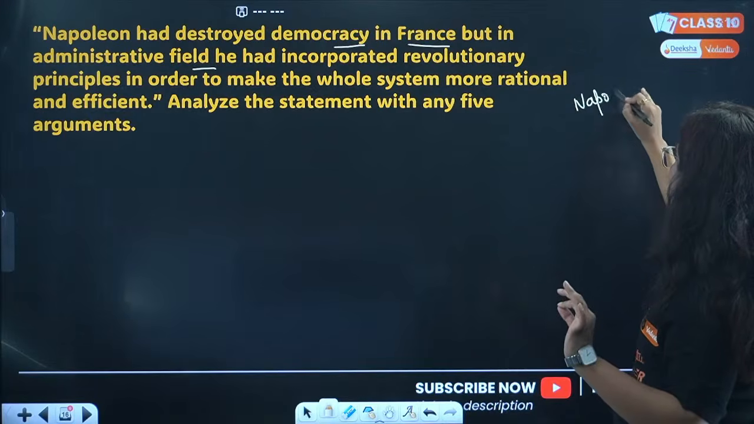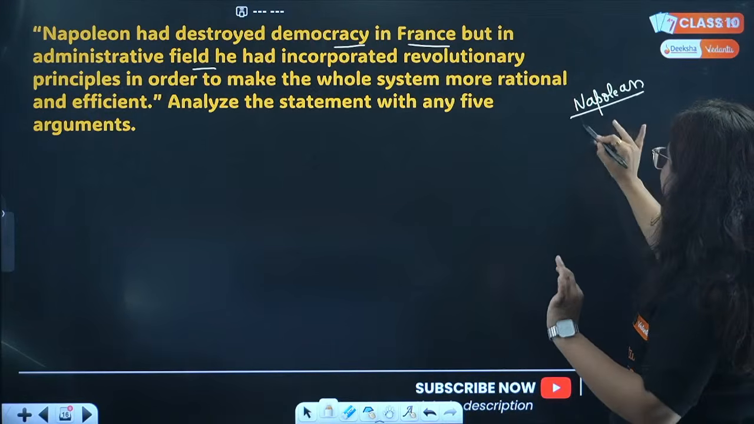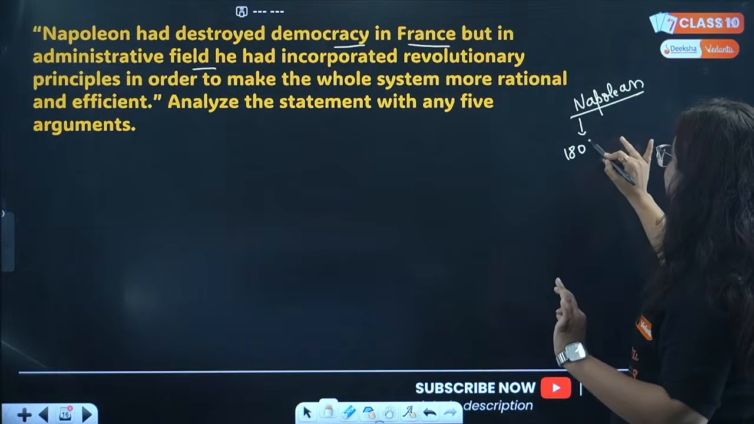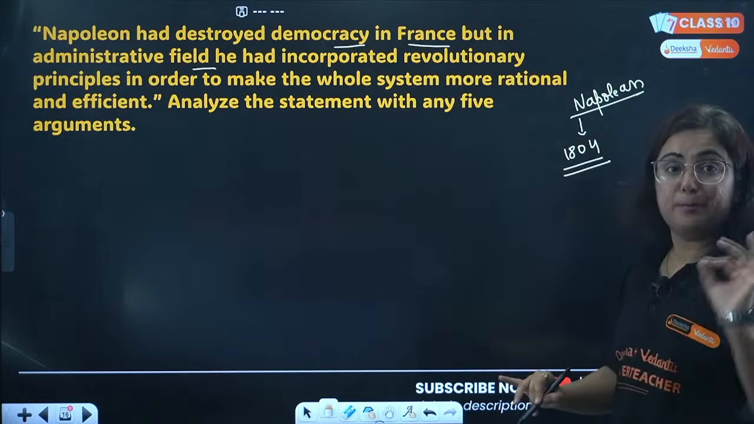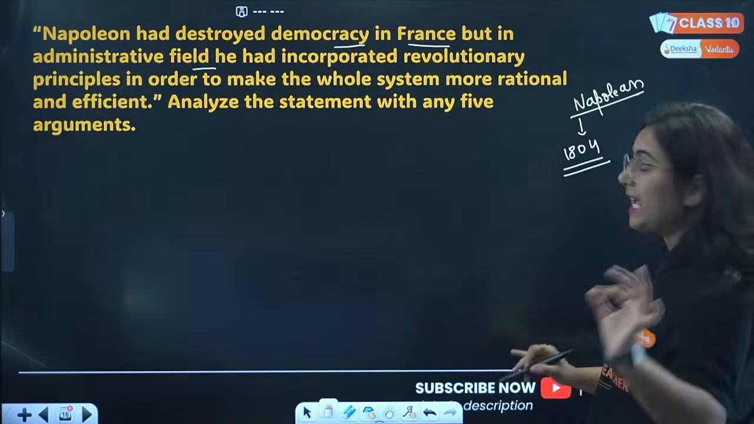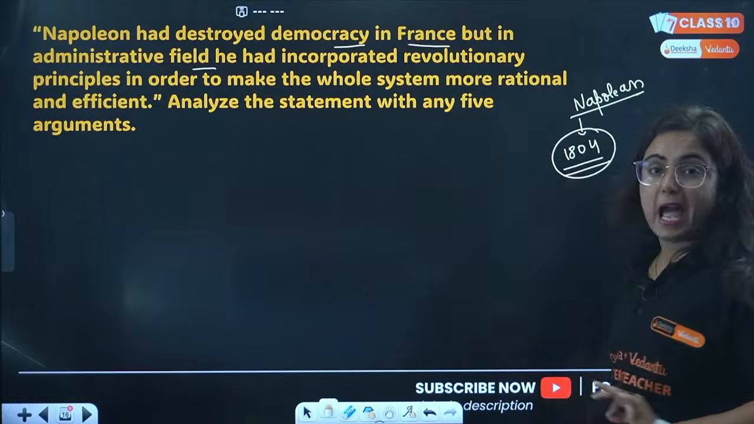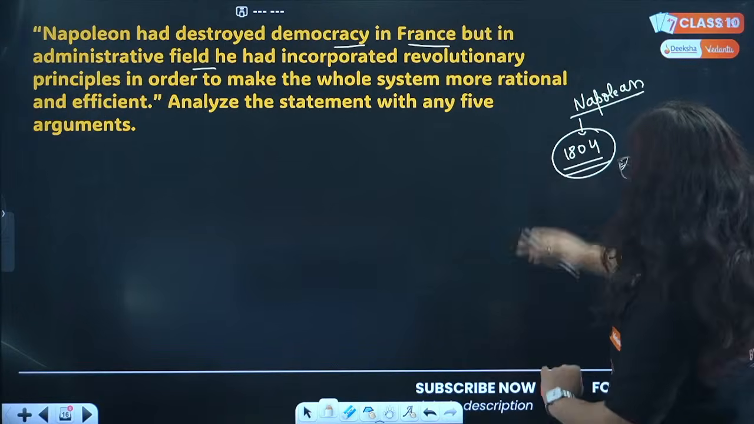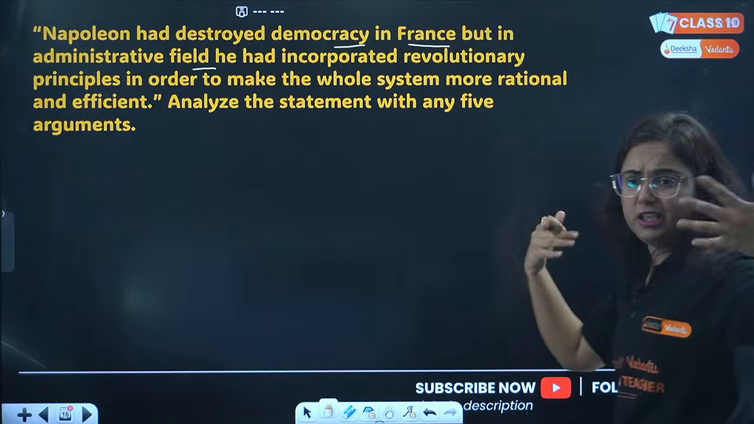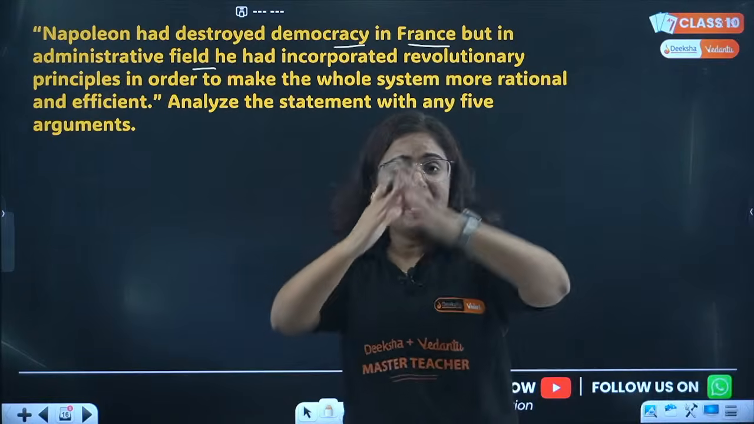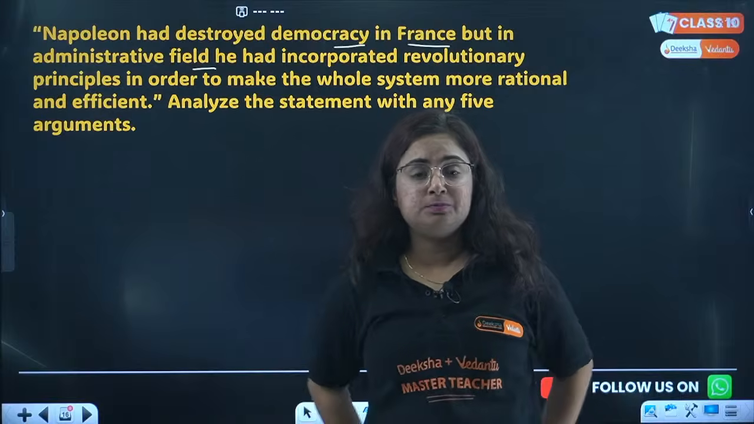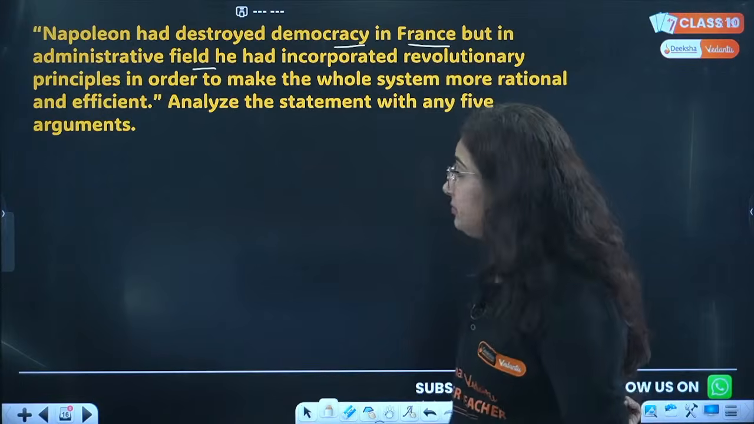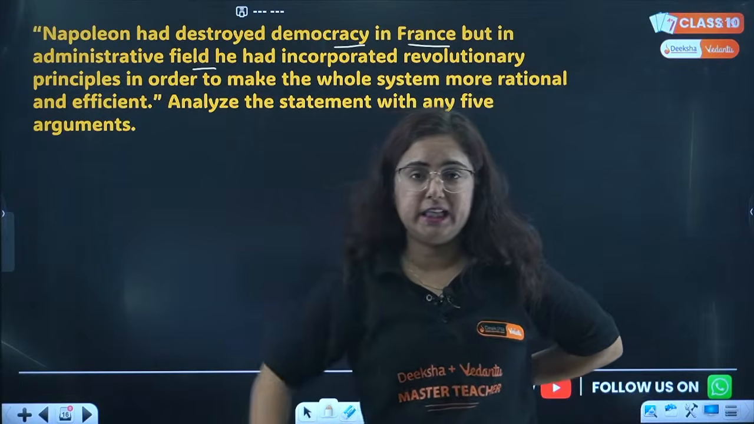Who is Napoleon, beta? So Napoleon came into power. He was proclaimed as the Emperor of France in the year 1804, because there was political instability. You guys studied that in class 9, every story about France and all. Now what happened, na beta? Napoleon became the emperor in 1804.